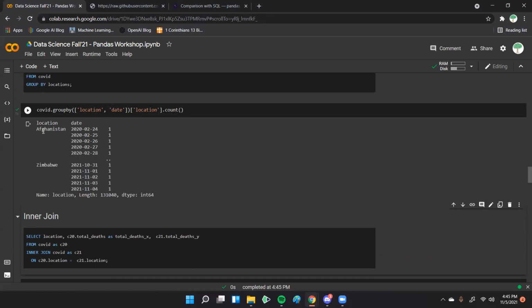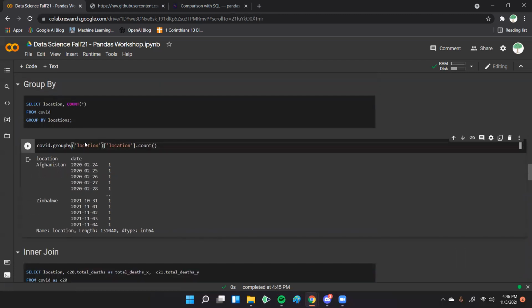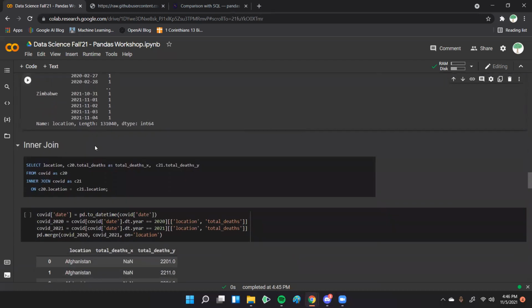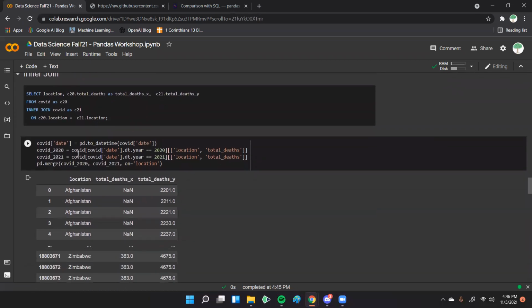And so you can see how Afghanistan is the first index. This is actually a multi-index series, which is the result we're getting. The first index is Afghanistan, and the second is these different dates. So that's a more advanced one. And you can do as many as you want, as many as there are columns in that data you can group by.